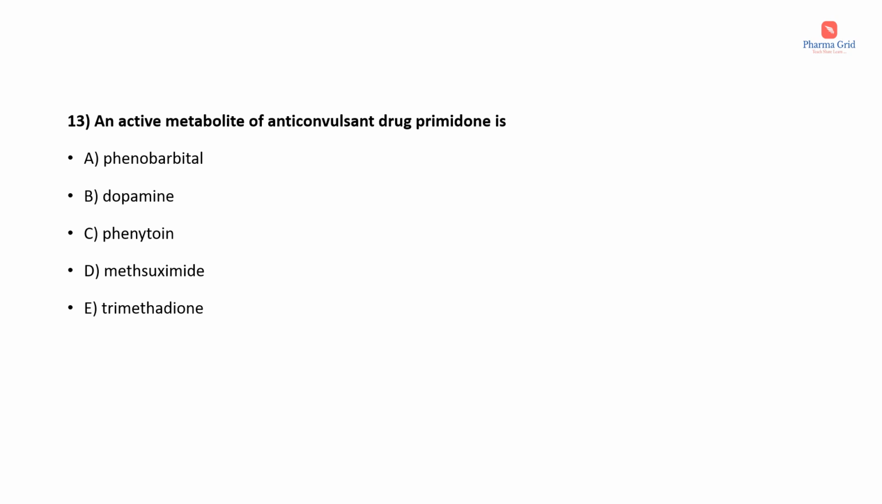An active metabolite of the anticonvulsant drug primidone is. The options are phenobarbital, dopamine, phenytoin, methotrexate, then trimethadione. Here the correct answer is option A, that is phenobarbital. The two active metabolites of the anticonvulsant drug primidone are phenylethylmalonamide and phenobarbital.